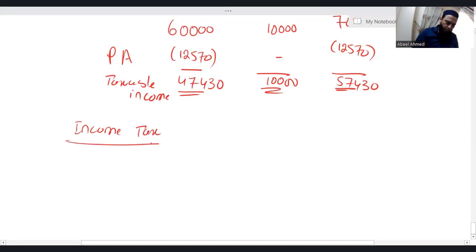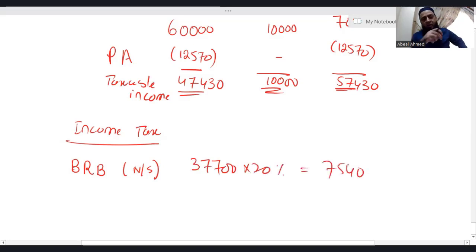Income tax. Basic rate band, non-saving. The limit is 37,700. Into 20%, I'll get 7,540. Now listen carefully. The taxable income in the column of non-saving is 47,430.